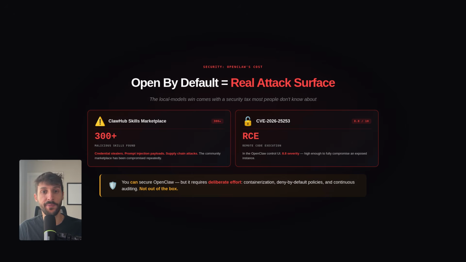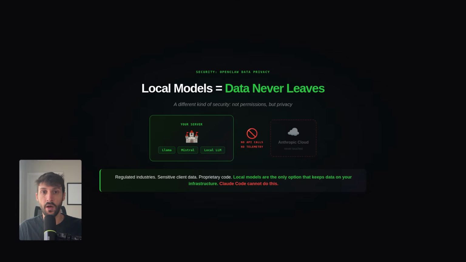And here's the part a lot of people are missing. OpenClaw can run local models, Llama, Mistral, anything you host on your own hardware. In plain English, this means your agent's data never leaves your server, no API calls to Anthropic, no cloud processing of your proprietary code or your customer data. And that's a different kind of security, not sandbox level permission control, but data level privacy control.